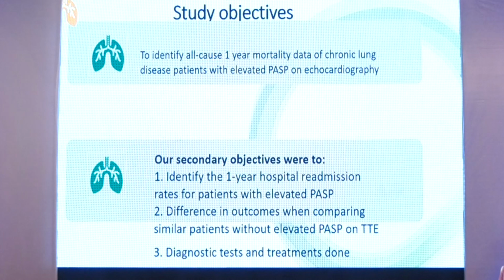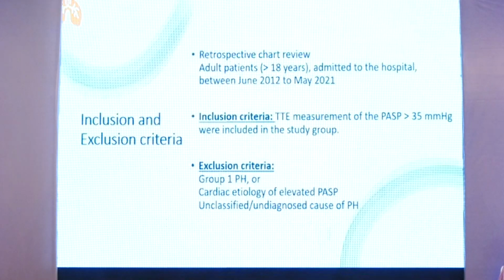The study objectives: objective 1 was to identify all-cause 1-year mortality of chronic lung disease patients with pulmonary artery systolic pressure elevated on echocardiography. Our secondary objectives were to identify the 1-year hospital readmission rates for patients with elevated pulmonary artery systolic pressure and pulmonary hypertension, the difference in outcomes between patients with similar disease with and without pulmonary hypertension, and the diagnostics and treatments done.